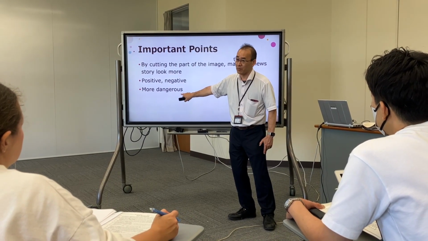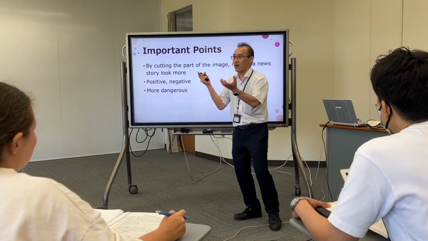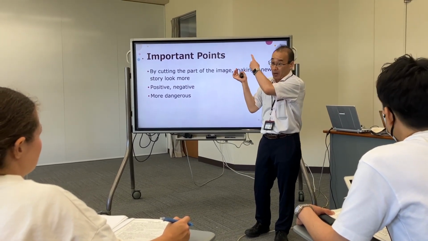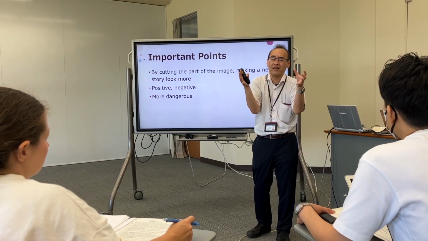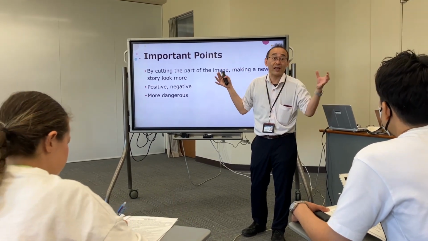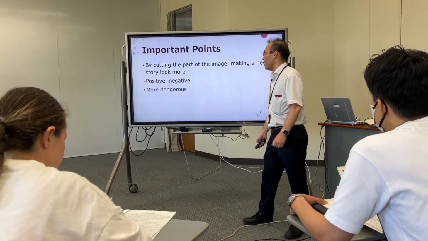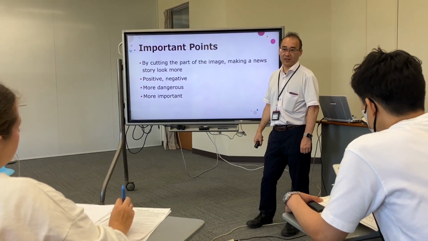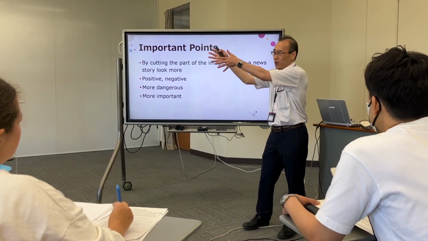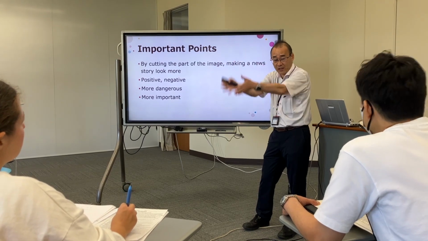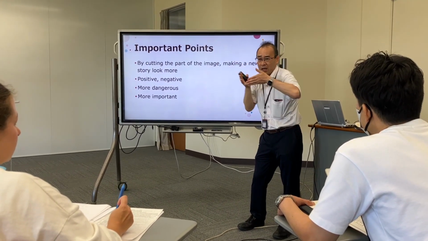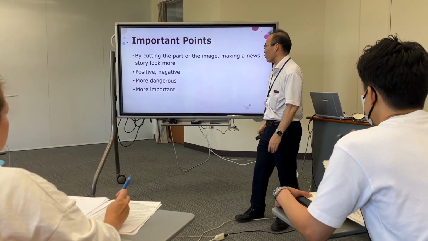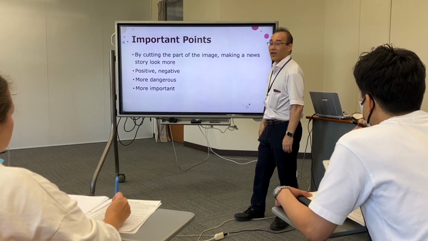Sometimes you can make a picture more dangerous. Remember the first perspective one, crowded in the pandemic. It's no good, right? Creating the image more dangerous and more important sometimes. All the white people in the first line, because they cropped the black people, so it becomes kind of important. Do you understand?